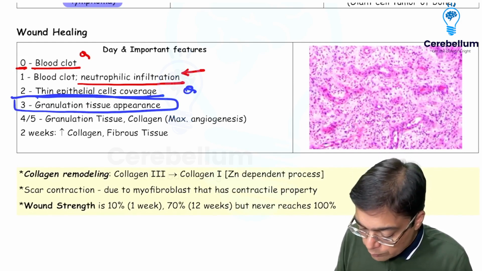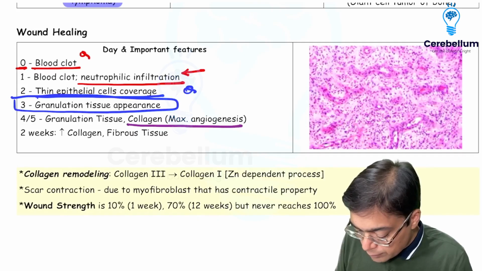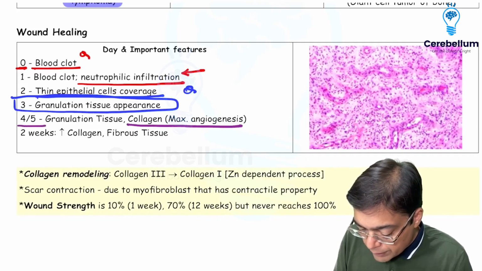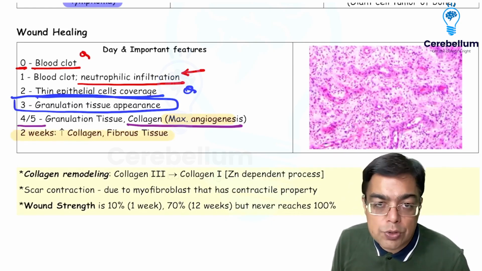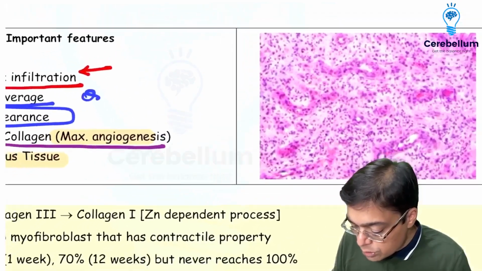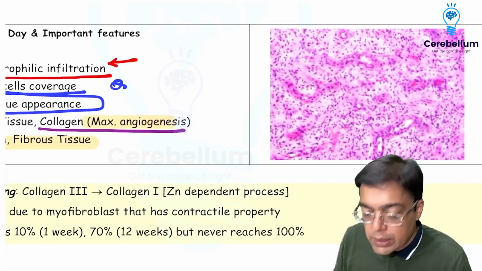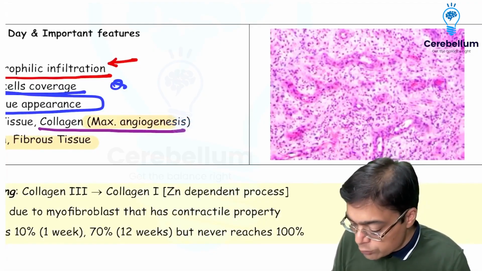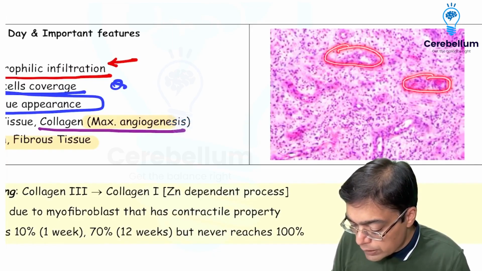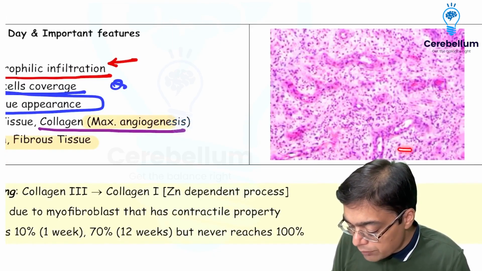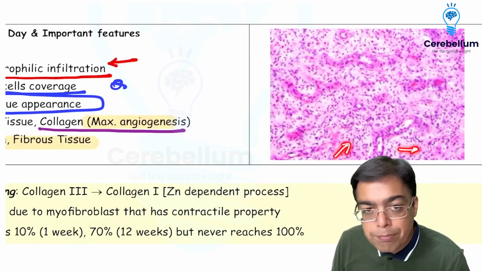What you need to remember over here is that collagen is going to increase in amount on subsequent days, and you're going to have maximum angiogenesis over here. Then around 2 weeks, you're going to have an increase in collagen as well as fibrous tissue. Now, how would they ask you a question? Once a wound is healing, you require lots and lots of blood vessels. So you can make out the presence of lots of vascularized tissue over here, and the interstitium is going to have fibroblasts, right?